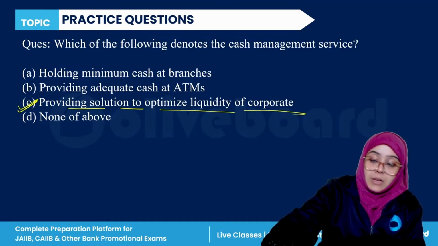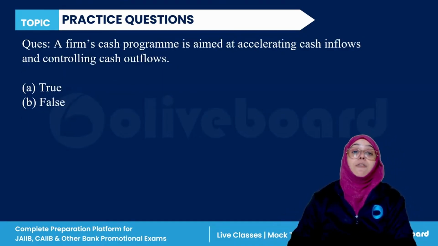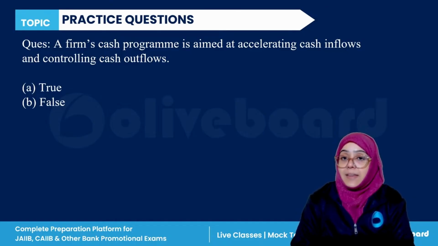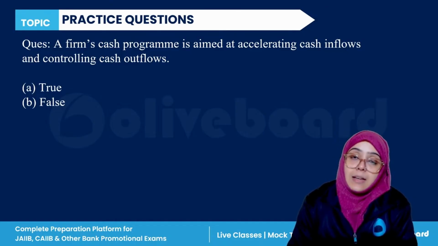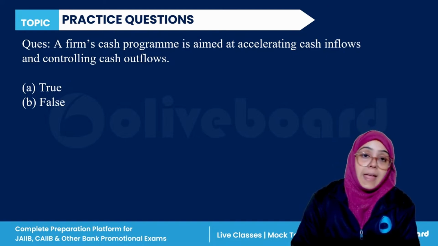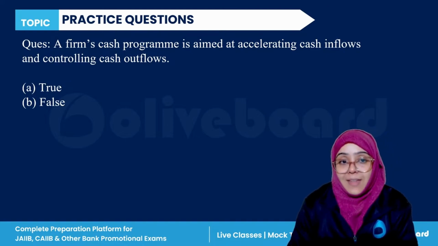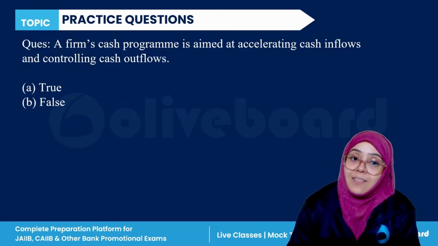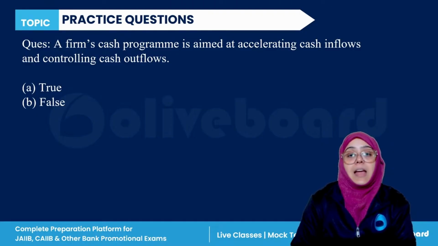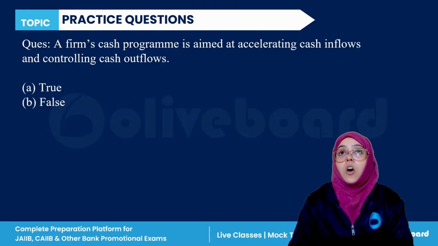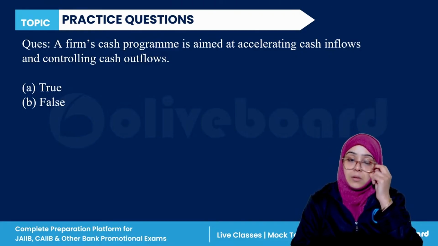Done? Yes. Next, a firm's cash program is aimed at accelerating cash inflow and controlling cash outflow. Is it true or false, everyone?